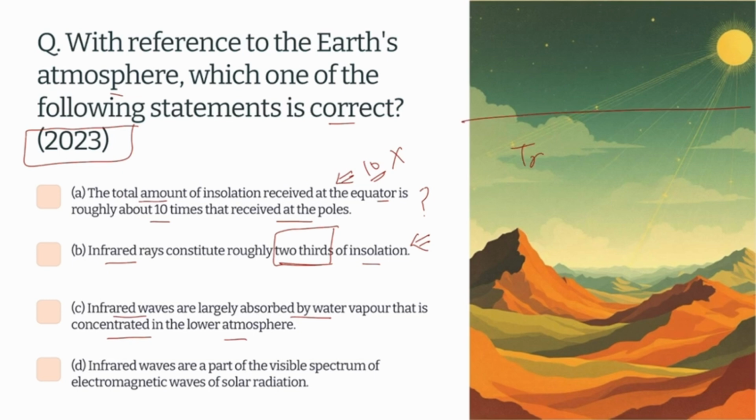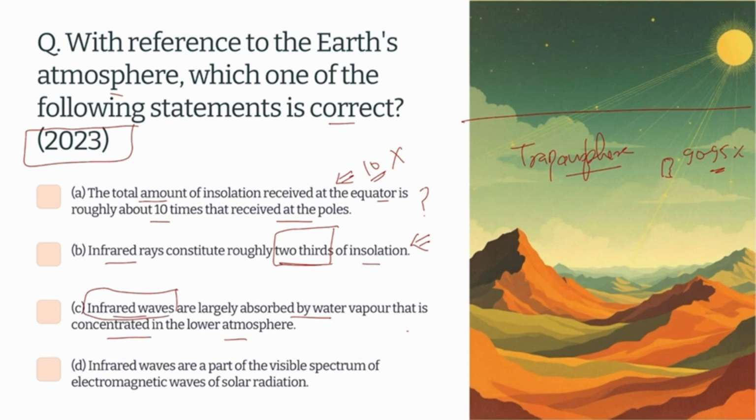In the troposphere, 90 to 95% of the water vapor is concentrated, that we already know. But whether infrared waves are absorbed by the water vapor, let's see this.